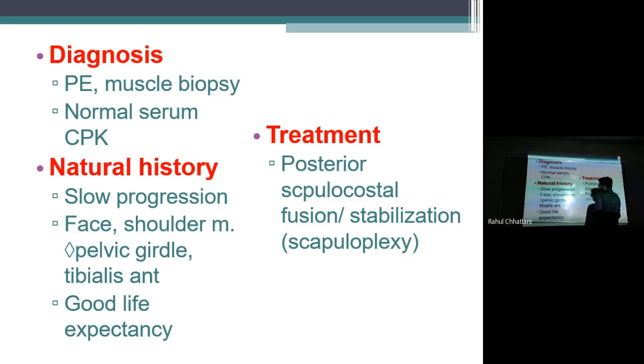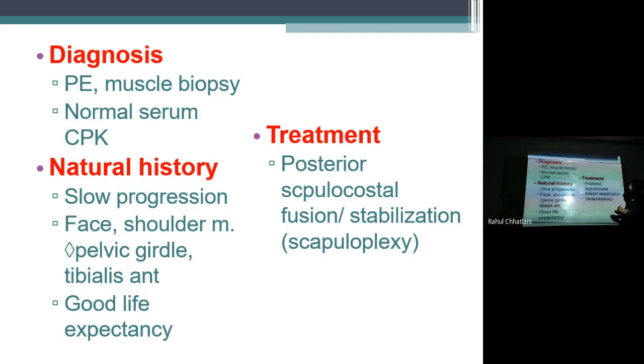Good life expectancy, yes, they almost live up to 60 or 70 years of age. There is no change in life expectancy. Why? The CNS is not affected, cranial nerves are not affected, and more important, cardiac muscles are not being affected. Cardiac muscles are not affected, which leads to normal life expectancy or a healthy lifestyle.